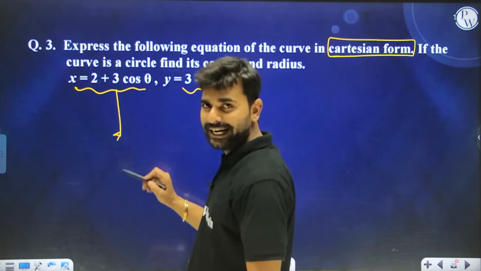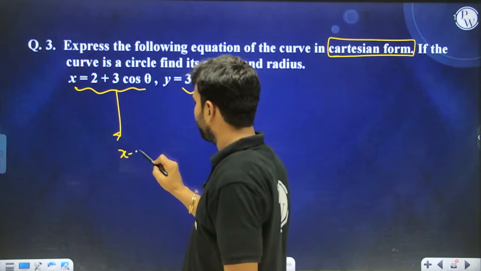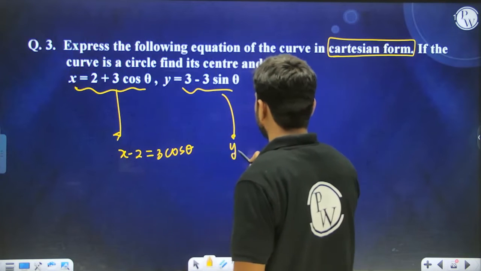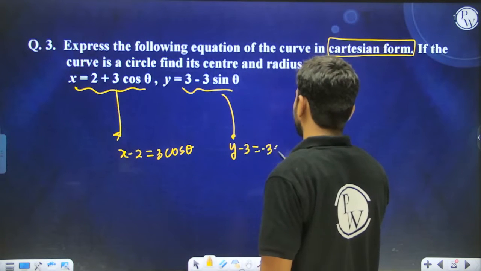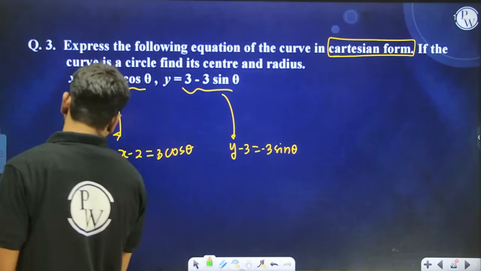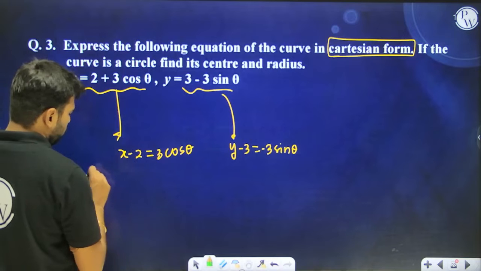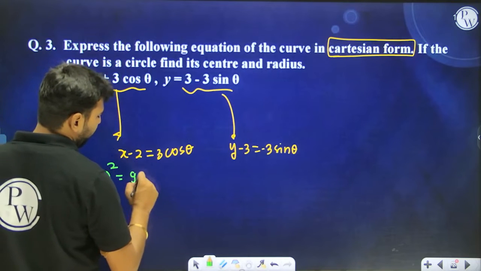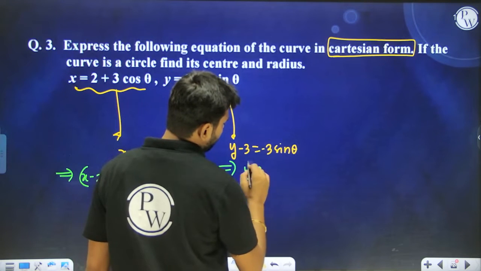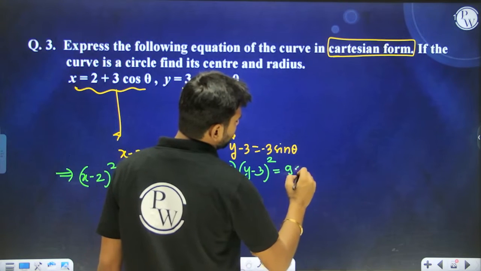So how do we eliminate theta? We can write down this particular thing first like this, and from here we can write down y minus 3 equals minus 3 sine theta. If we square this, we will have (x minus 2) whole square equal to 9 cos square theta, and if we square over here, we can write (y minus 3) whole square equal to 9 sine square theta.